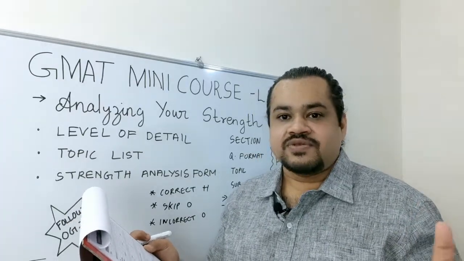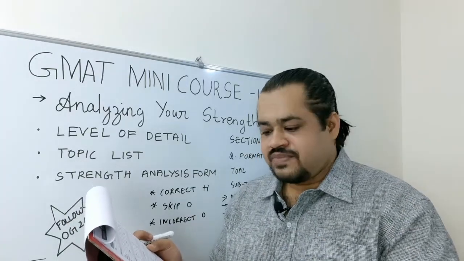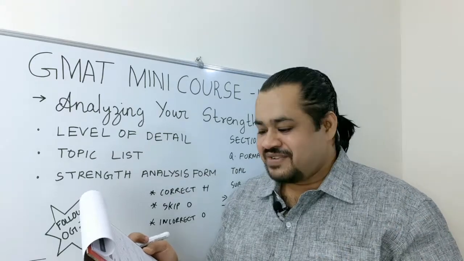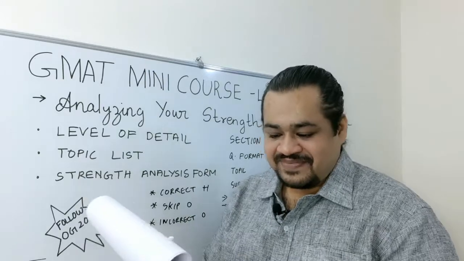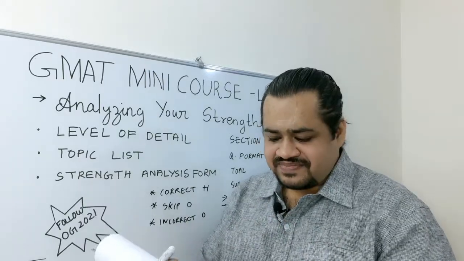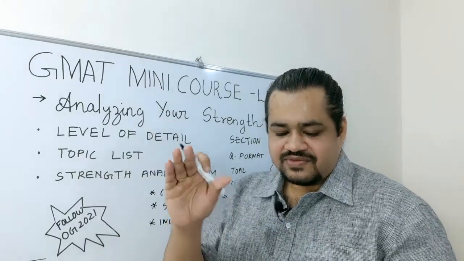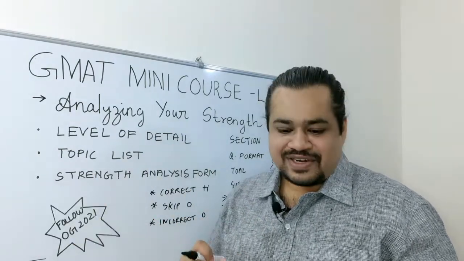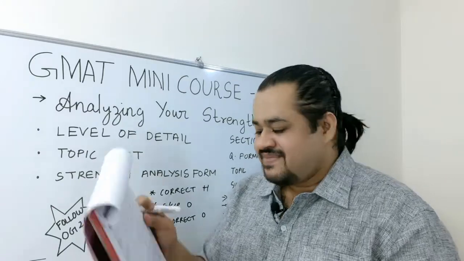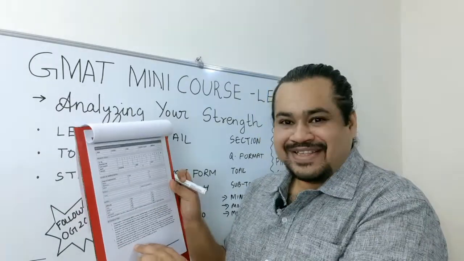Hard questions appear from 640 to 730, and advanced questions appear from 730 to 800. These are the typical ways in which you can interpret the difficulty level and the final target score. All that is there in this part.